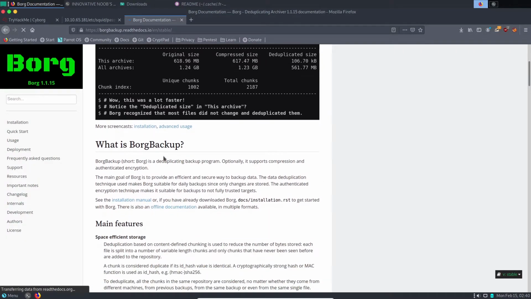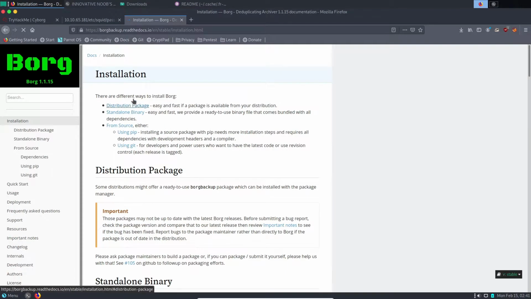What we are most interested in is installing this so that we can use Borg to get the music archive and use that password that we just cracked. So we'll go to installation, and I installed using pip.